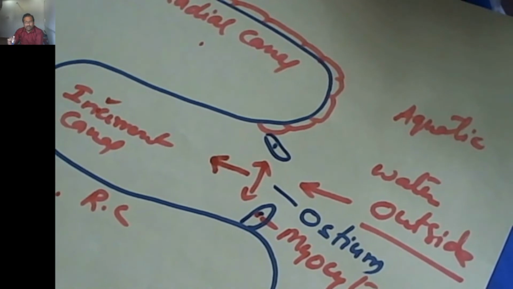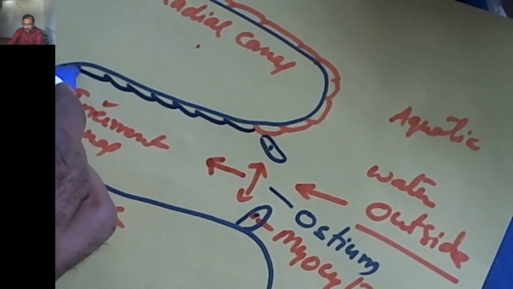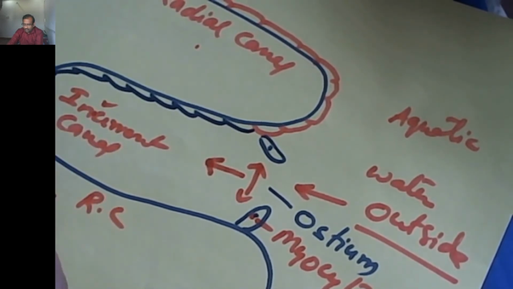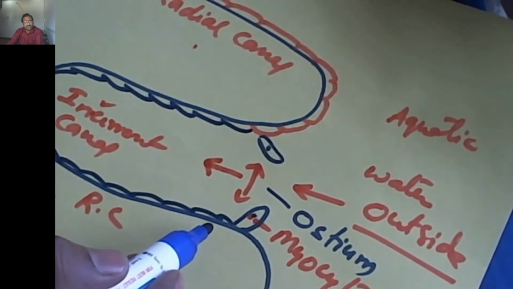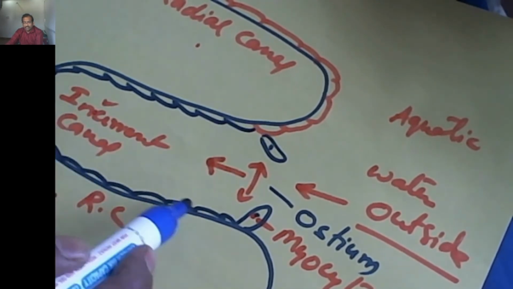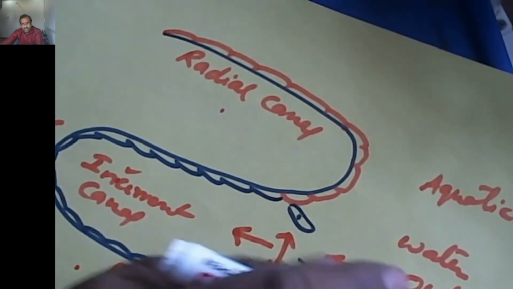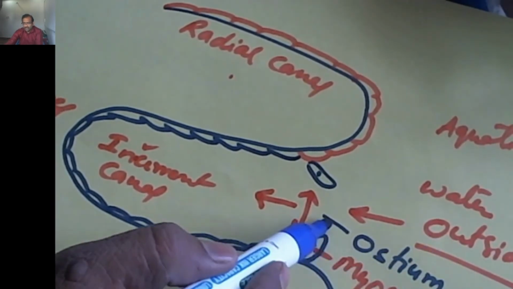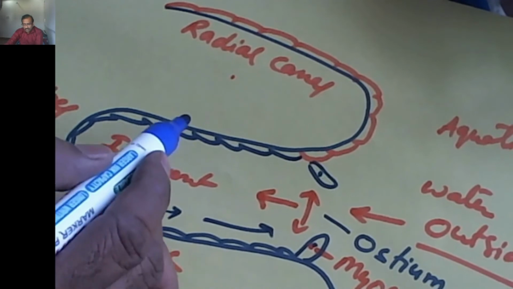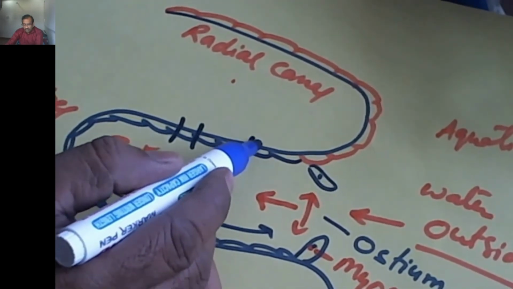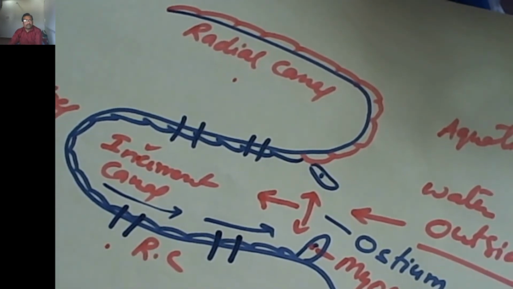The incurrent canal is also covered by pinacoderm layer cells. So pinacodermal cell layers are present surrounding the outermost layer of the sponge body and also in the incurrent canal. The incurrent canal ends blindly. The water enters into the ostium, then to the incurrent canal. The incurrent canal communicates with the radial canal also.